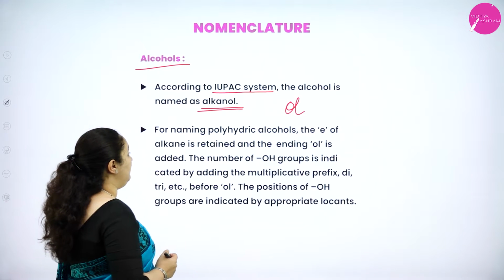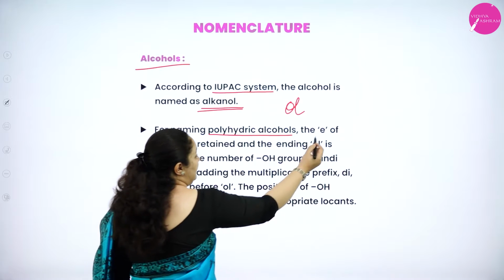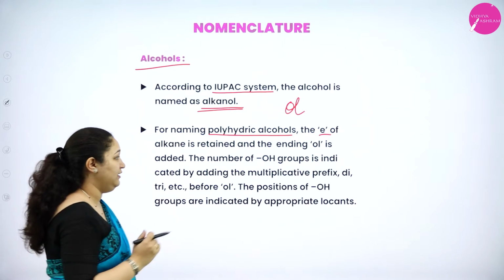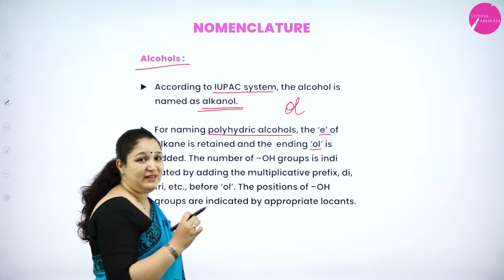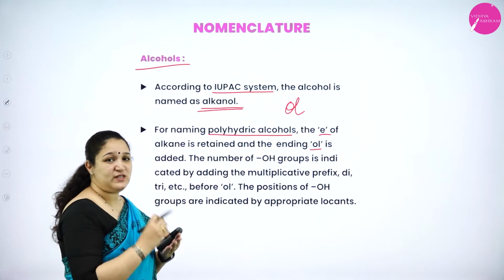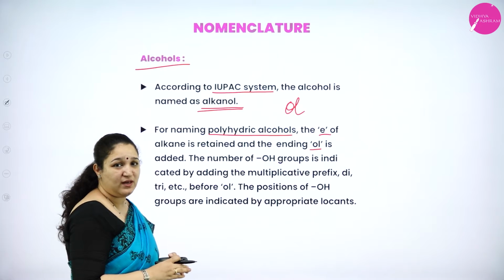Now, if we are naming polyhydric alcohols, the E of the alkane is retained and it will be ending with OL, but we have to indicate the locants where it is attached, that is to which carbon atom it is attached. Polyhydric means many OH groups are there, isn't it?